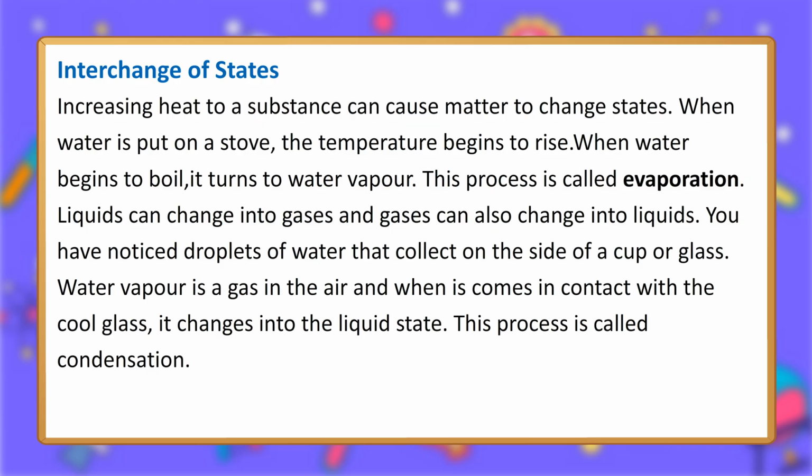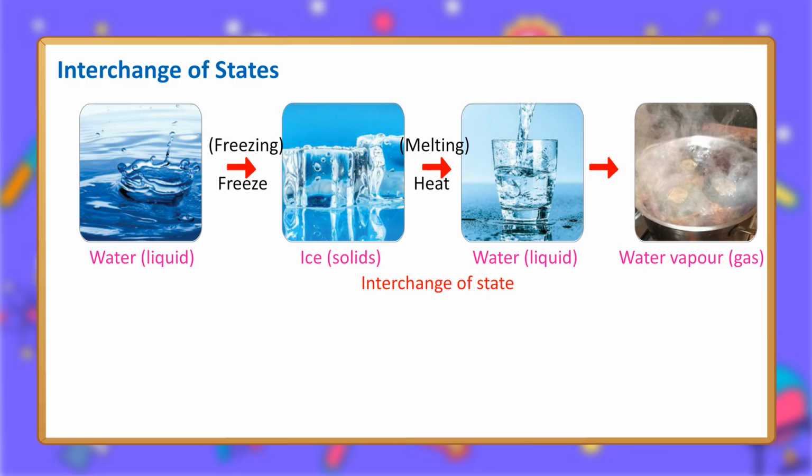Liquids can change into gases and gases can also change into liquids. You have noticed droplets of water that collect on the side of a cup or glass. Water vapor is a gas in the air and when it comes in contact with the cool glass, it changes into the liquid state. This process is called condensation.